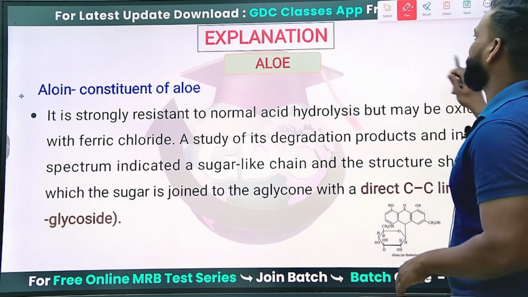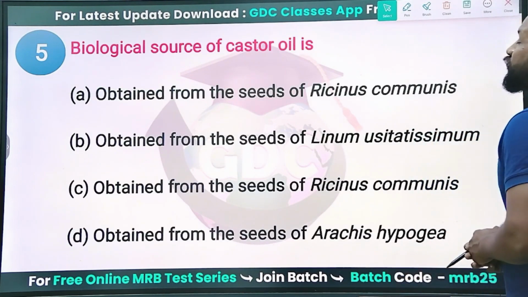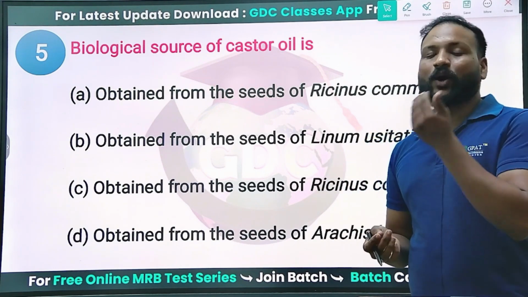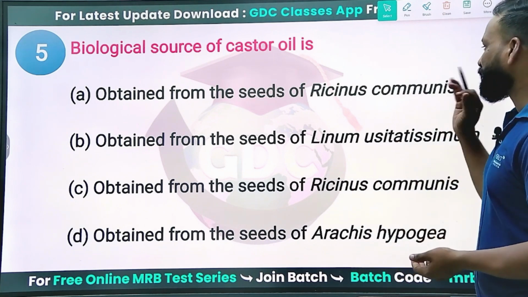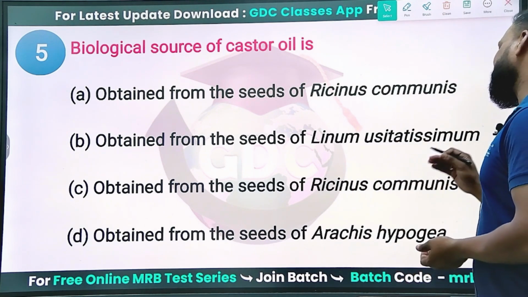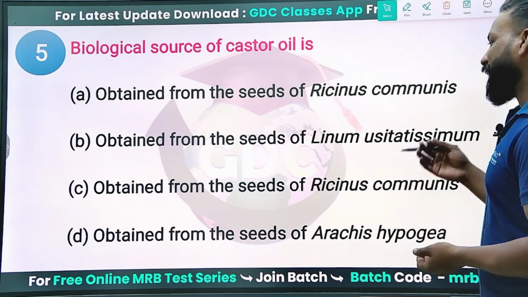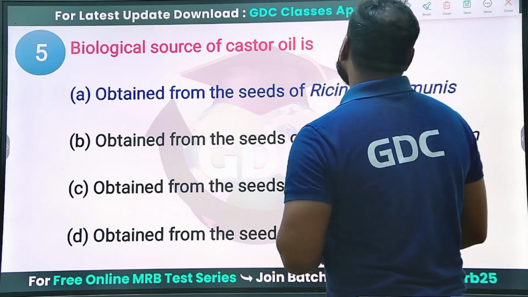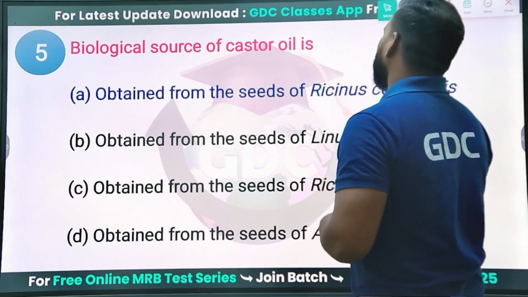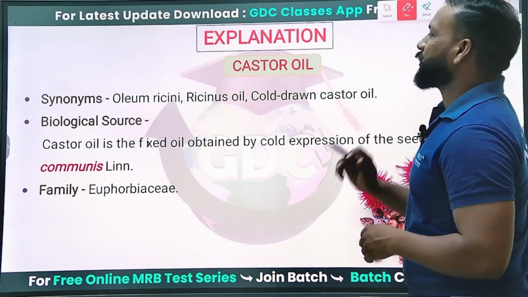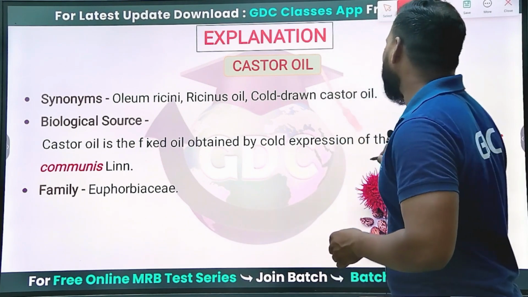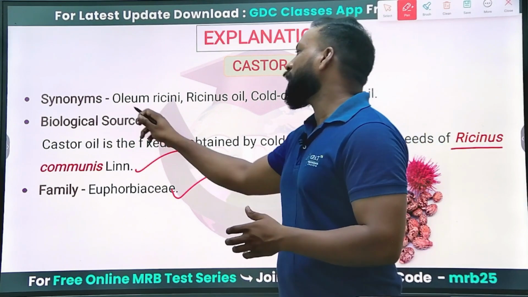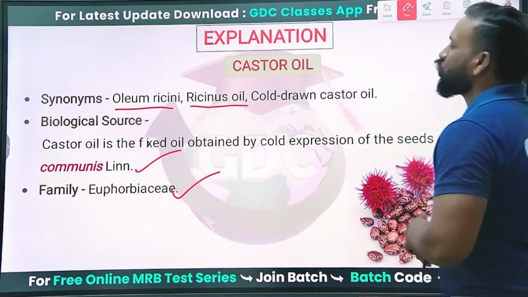Next. Biological source of castor oil. So castor oil is obtained from which of the following sources? It is an oil obtained from the seeds, but from which seeds? Either Ricinus communis, Linum usitatissimum, or Arachis hypogaea. What is the right answer? Yes, it is obtained from the seeds of Ricinus communis. The oil, castor oil, is obtained by cold expression of the seeds of Ricinus communis Linn., belonging to the family Euphorbiaceae, and is known as Oleum ricini, Ricinus oil or cold drawn castor oil.